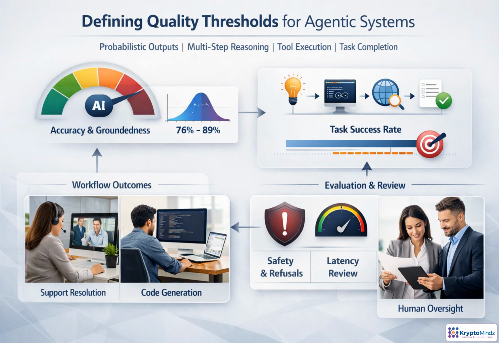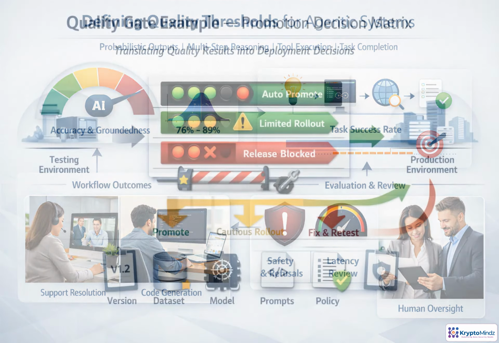For agentic systems, quality cannot be reduced to one score. The agent makes probabilistic decisions across multiple steps, so thresholds should cover each dimension that matters: accuracy, groundedness, task completion, safe refusals, latency, and regression performance. Those thresholds should map to real workflows, such as resolving a support case or generating usable code. Evaluate both individual responses and the full trajectory, including tool calls and handoffs. For high-risk, low-confidence, or ambiguous cases, define a clear human review rule before production.